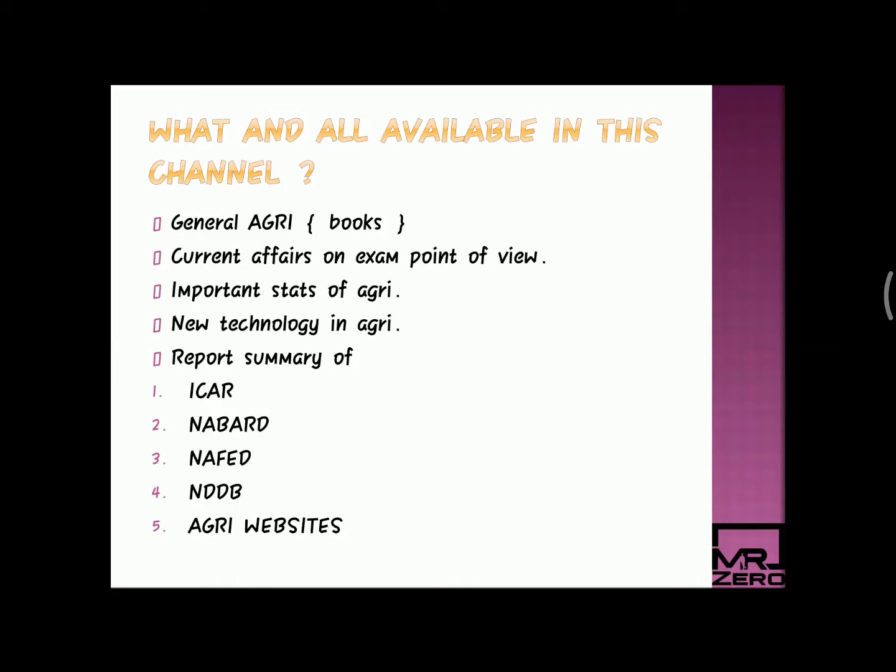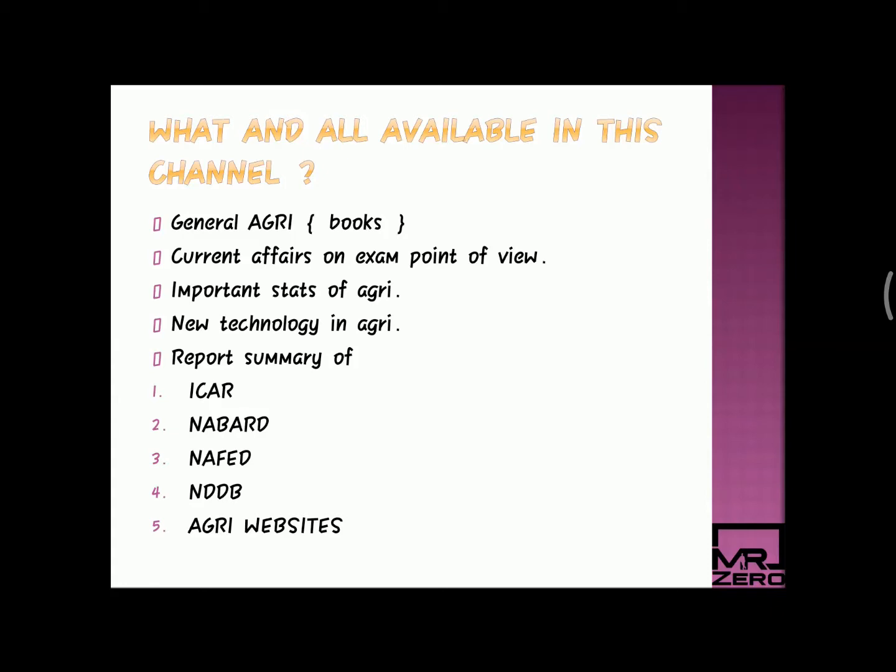In this channel, I will be covering general agriculture books like Nemra Sunda, S.R. Kanto and D.K. Wadhwa, and some current affairs which are important from the exam point of view, and some important agriculture statistics.